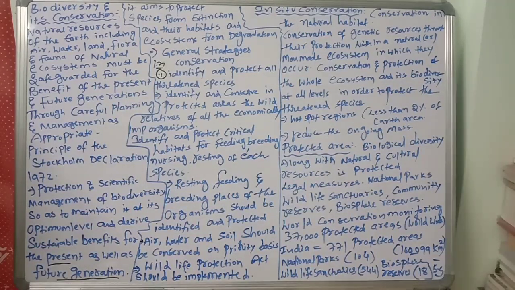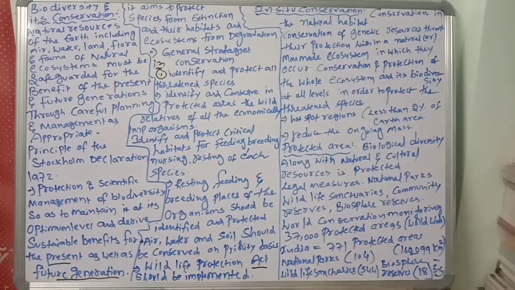Air, water and soil should be conserved on priority basis. The Wildlife Protection Act should be implemented. These are the general strategies for the conservation of biodiversity.